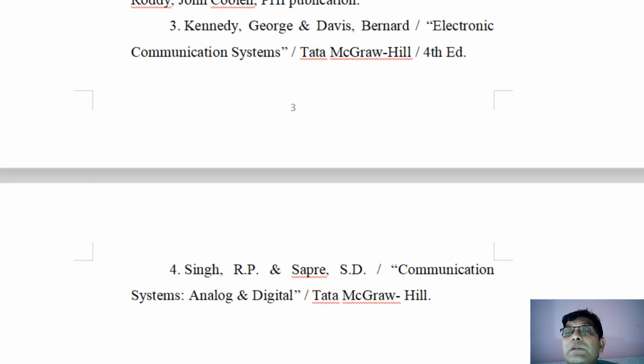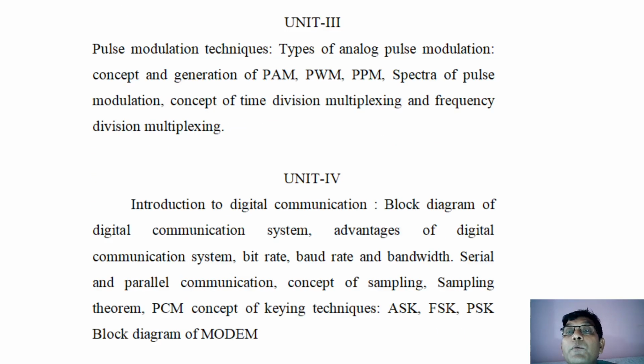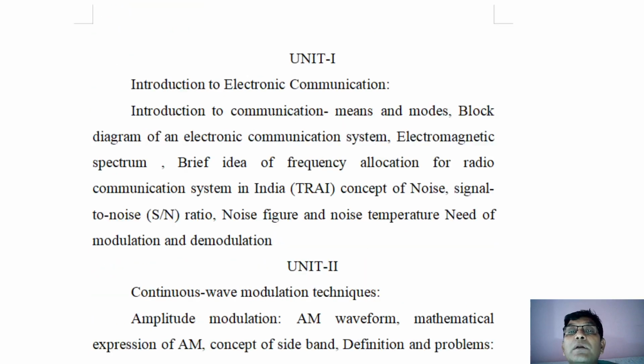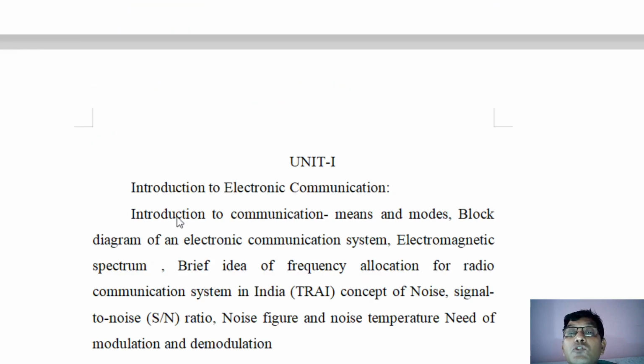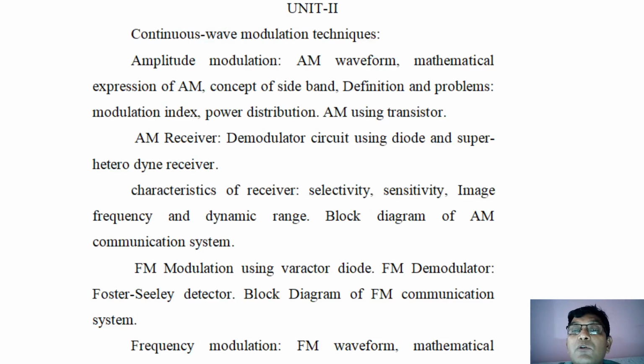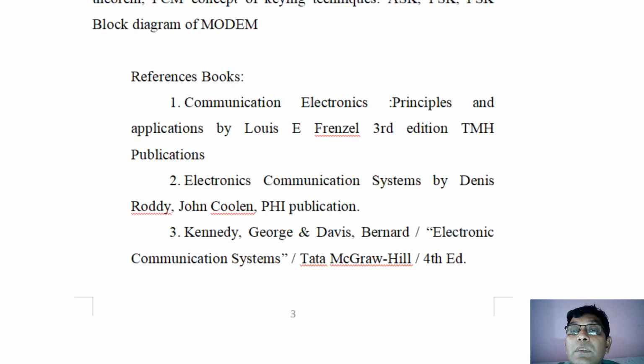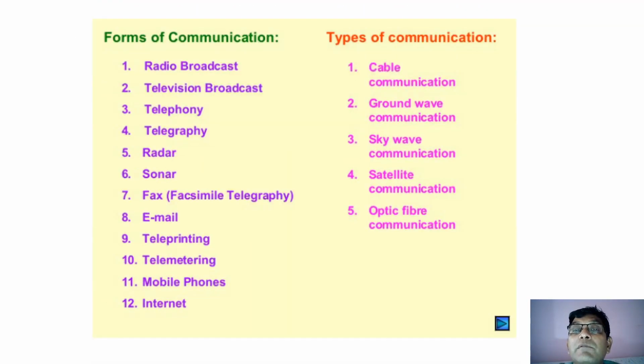And in this way, in the first chapter, the first topic which is given over here, that we have completed. It is entirely a theoretical topic, and that topic consists of introduction to communication means and modes. Then in the next lecture, I will go for the block diagram of electronic communication system. So the means and modes, you just try to understand. It's very simple. The means and modes are very simple.